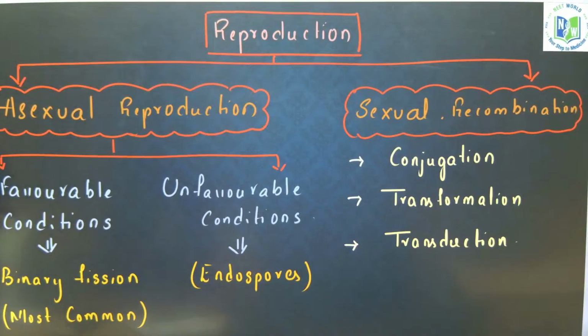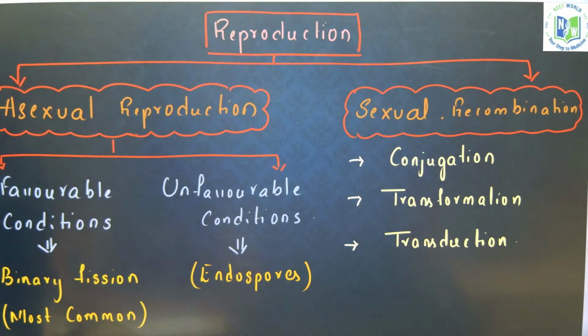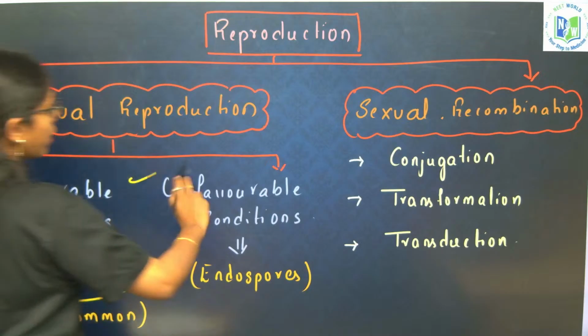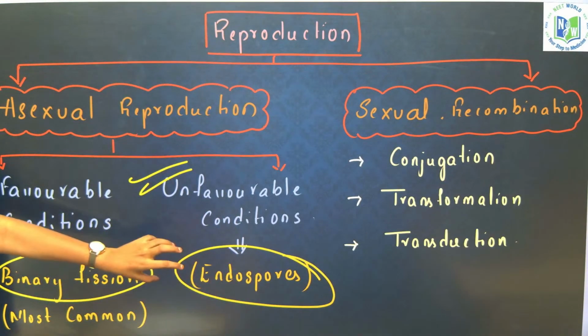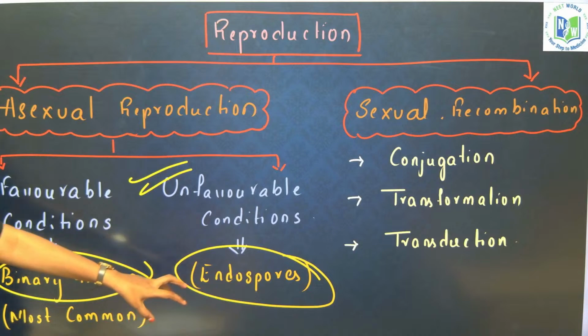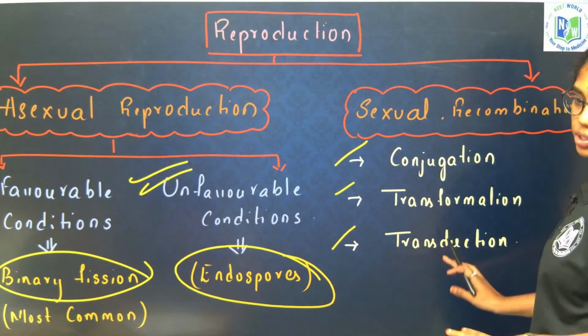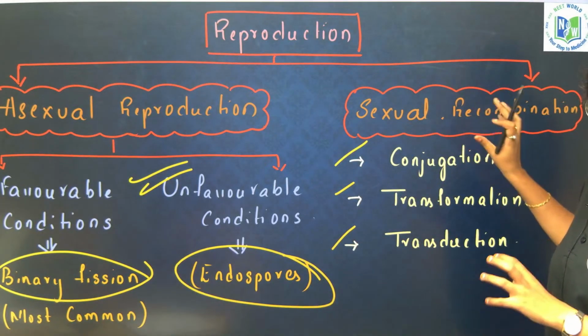Next, reproduction: asexual reproduction and sexual reproduction. Under favorable conditions, binary fission occurs. This is the most common mode of asexual reproduction. Under unfavorable conditions, endospores are found. I will give you a brief description of the endospore also. And sexual recombination occurs by conjugation, transformation and transduction. This is the basic idea on the reproduction of monerans.